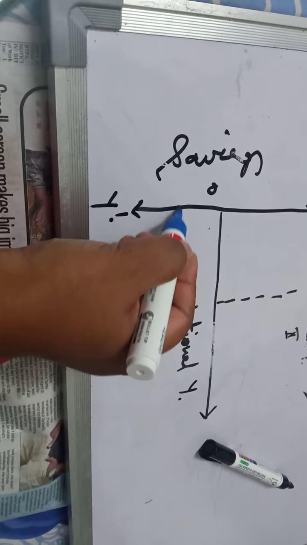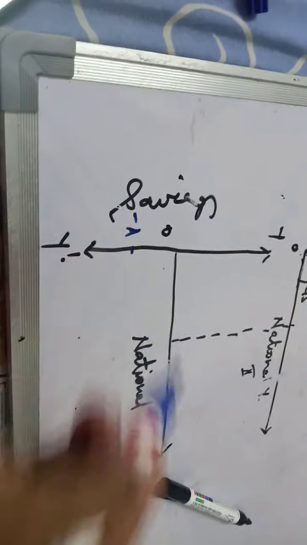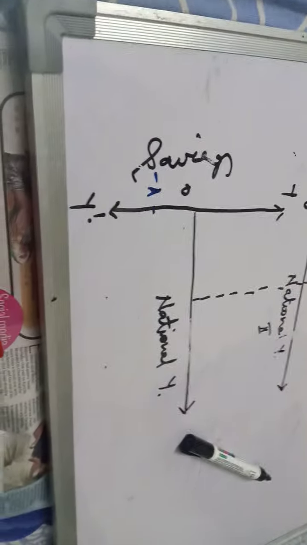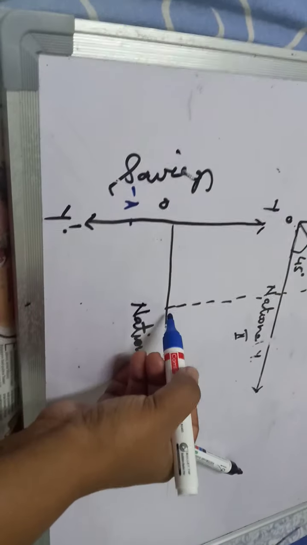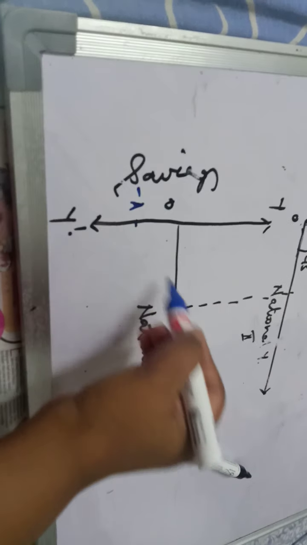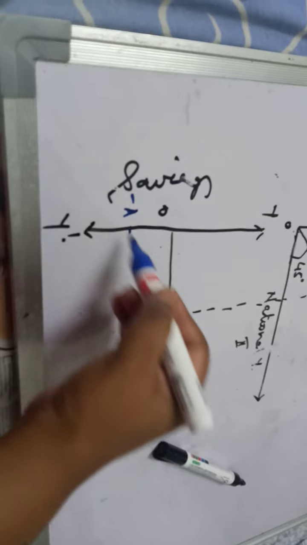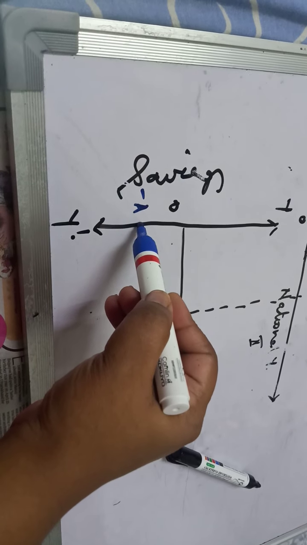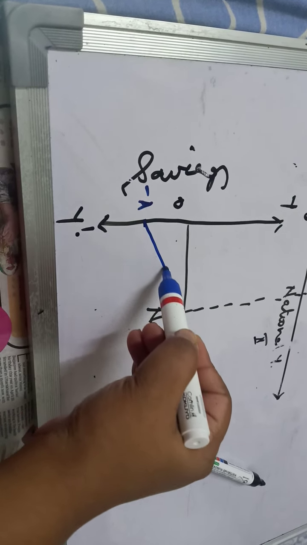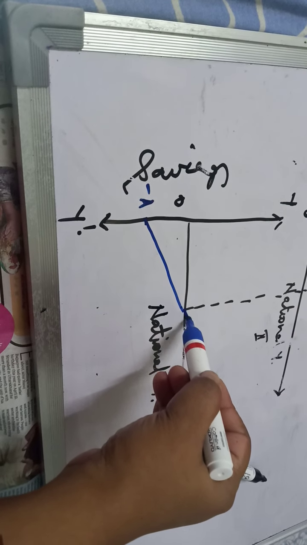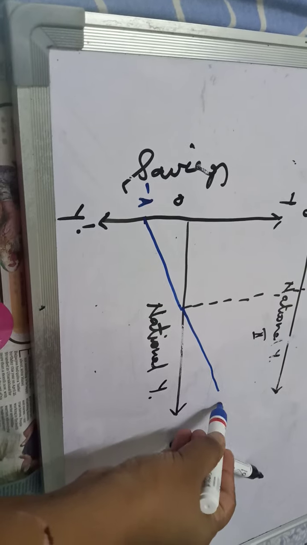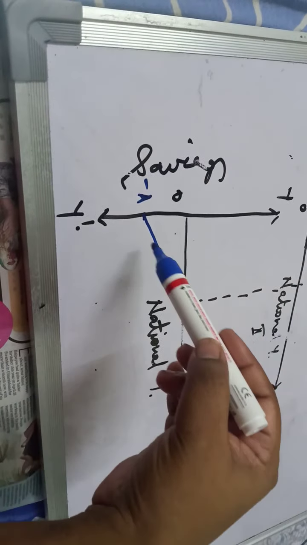So your saving curve starts from minus OA. Now we're going to join this, because at this point, when B is happening, your saving is 0, which means the saving curve should touch the x-axis. You're going to join this point at x and then extend it. This is your saving curve.